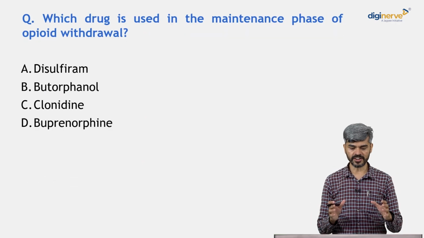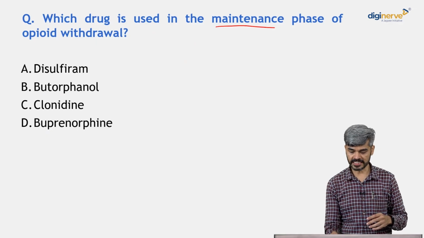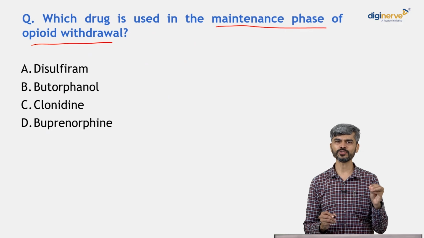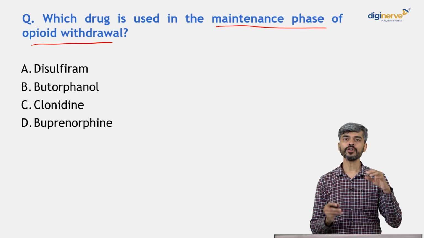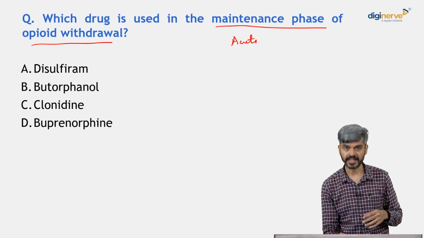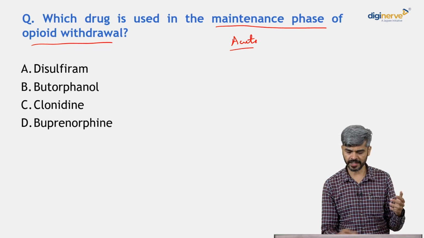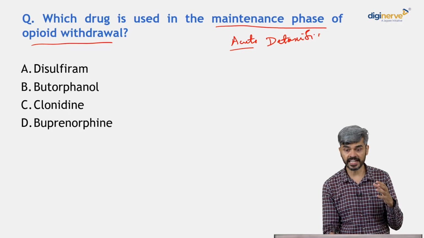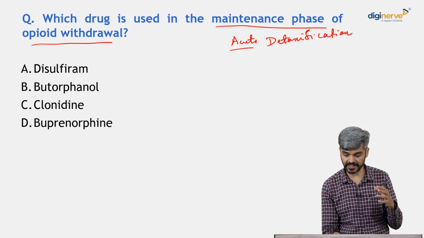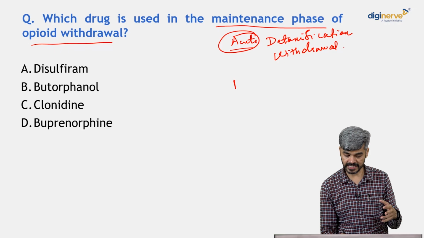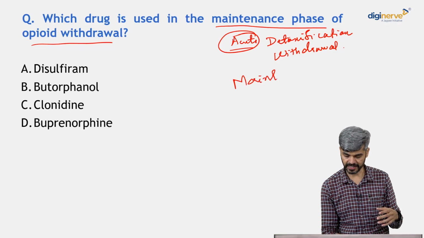Next question, which drug is used in the maintenance phase of opioid dependence? I think the correct terminology should have been opioid dependence, right? So there is an acute treatment in opioid dependence treatment. What is the acute treatment? It is detoxification, right? And what does detoxification entail? Detoxification is basically treatment of withdrawal symptoms, correct? But here the question is not the acute phase treatment, it is maintenance phase treatment, right?